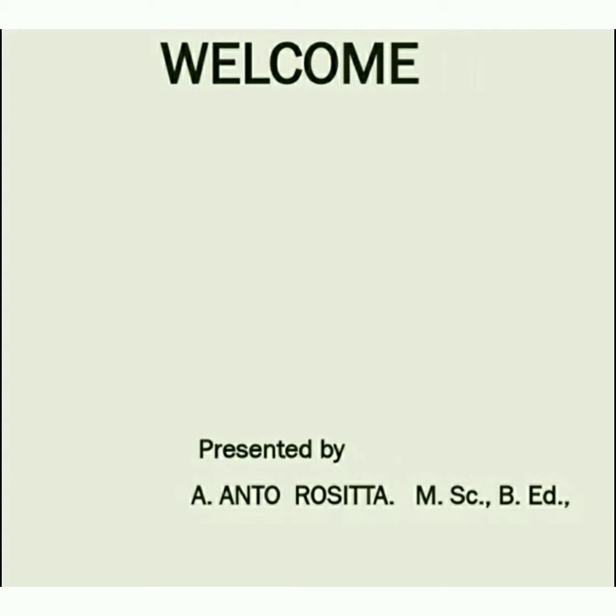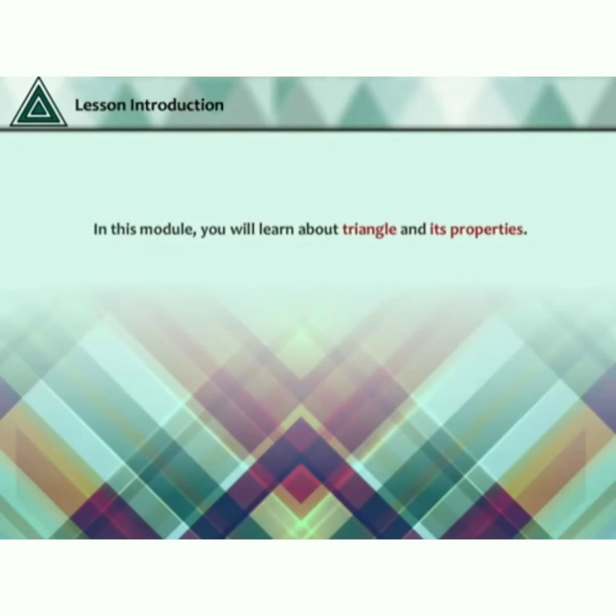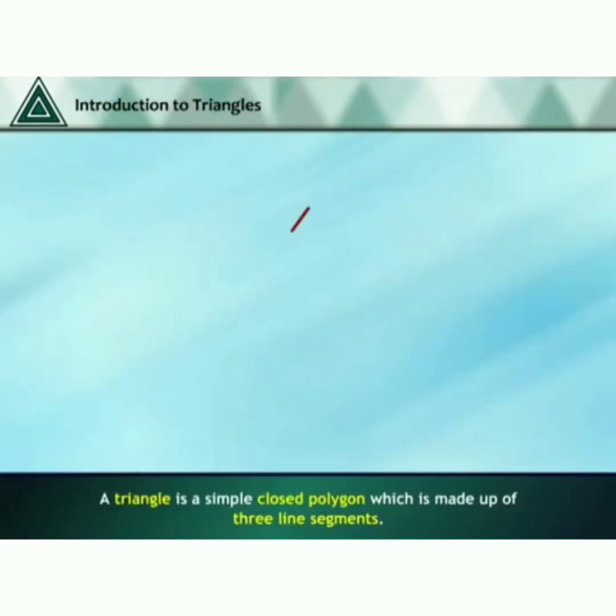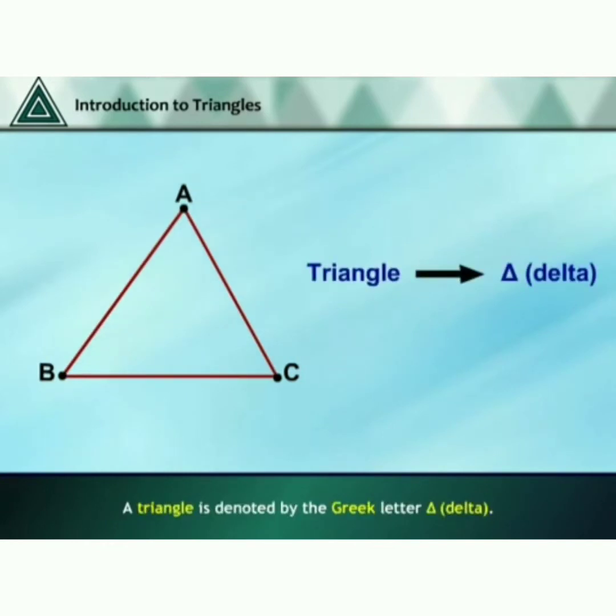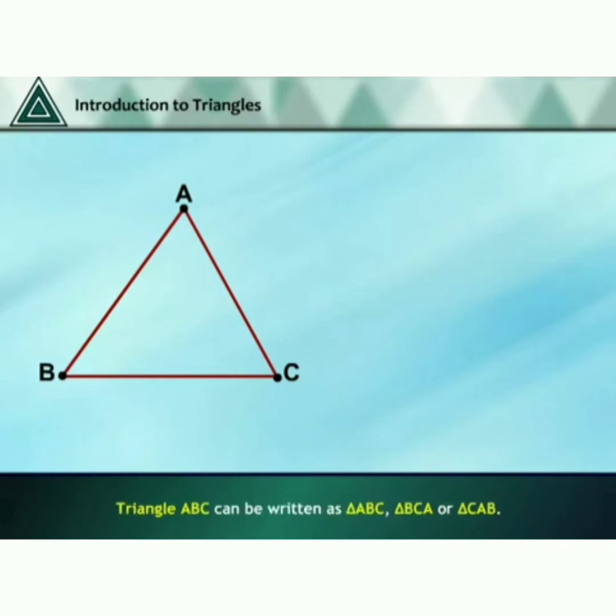Let us start this class. Now we are going to discuss triangle and its properties. See this triangle? A triangle is a simple closed polygon which is made up of three line segments. A triangle has how many sides? Three sides. Vertices? Three. Angles? Three. Superb. A triangle is denoted by the Greek letter delta. Triangle ABC can be written as triangle ABC, triangle BCA, or triangle CAB.